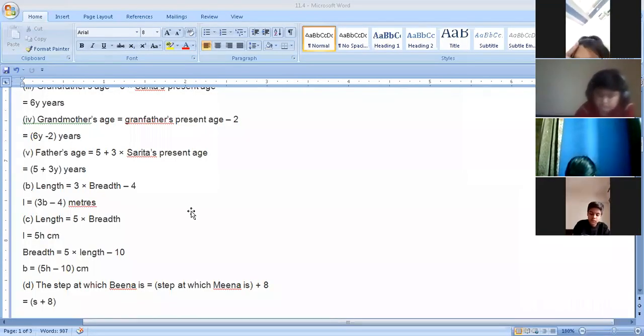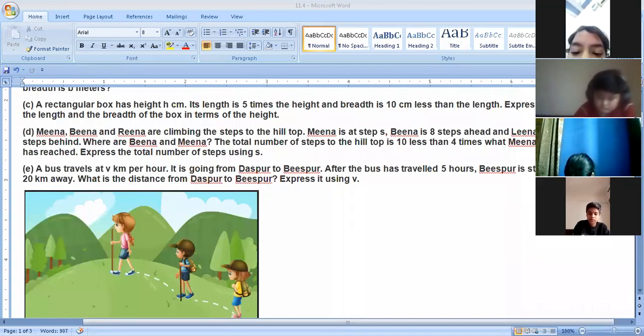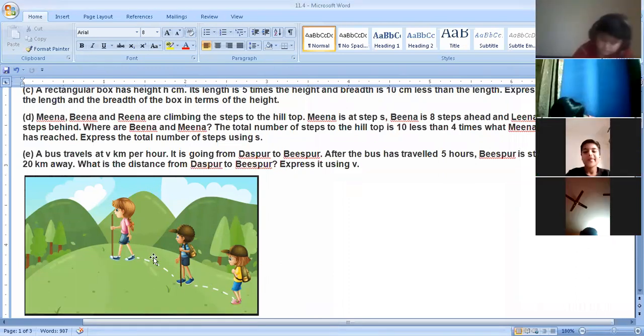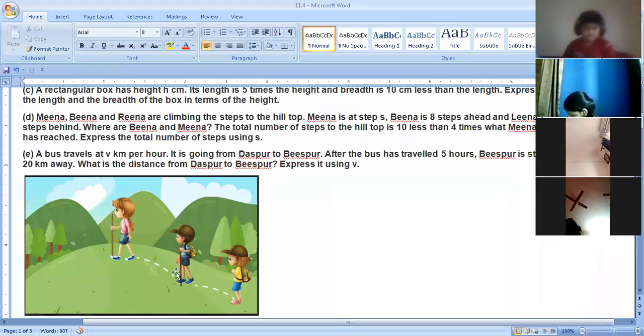Now, let's start with the next part, D part. Meena, Beena and Reena. These are 3 friends. They are climbing the steps to the hilltop. Now, Meena is at step S. Suppose this is Meena, at step S. Beena, this is Beena, she is 8 steps ahead.